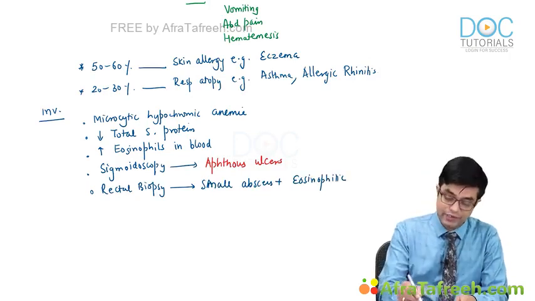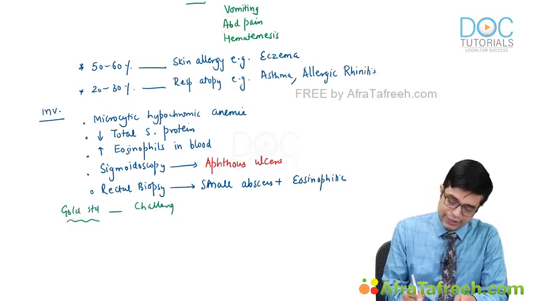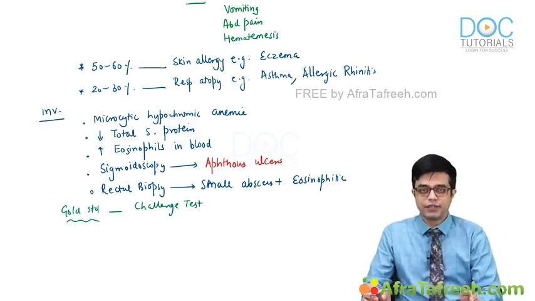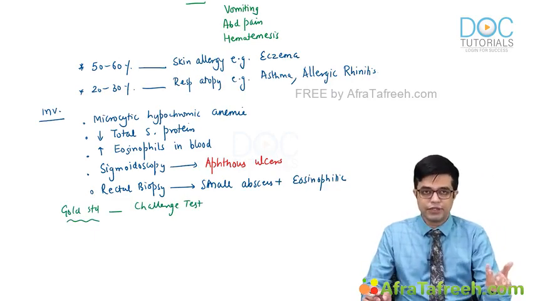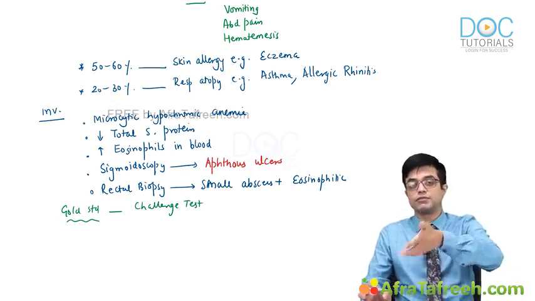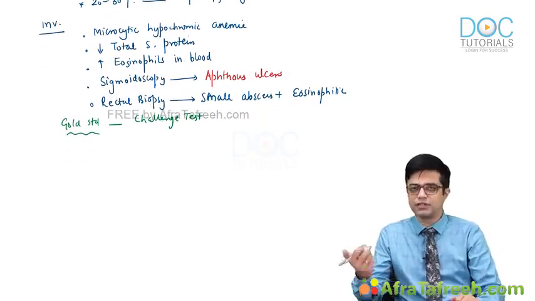If you can't make the diagnosis, the gold standard of investigation is always a challenge test. In the challenge test, what do we do? We stop milk for 48 hours. There is resolution of symptoms. Then you again give milk. Within 48 hours, there is again recurrence of the symptoms. Then you again stop it, and the symptoms go away. That is called a challenge test. It is seldom done these days.